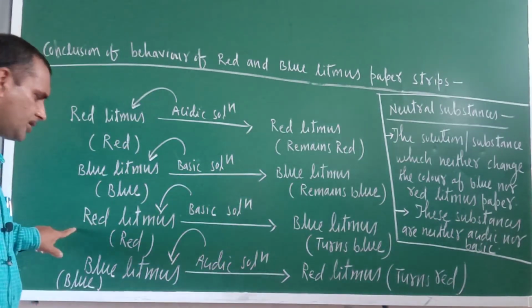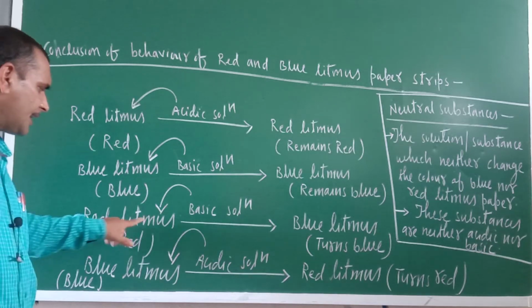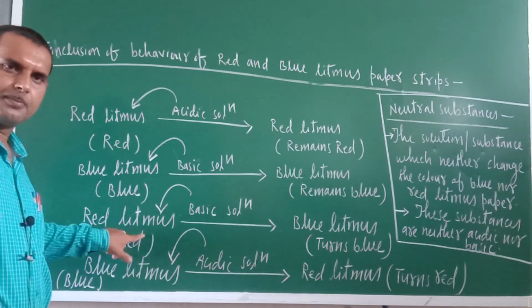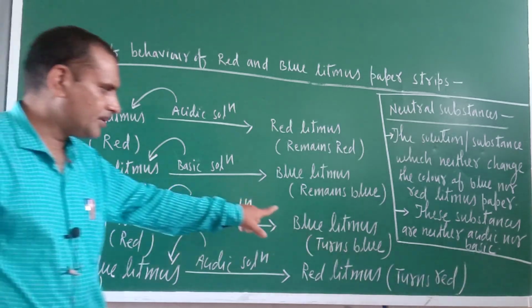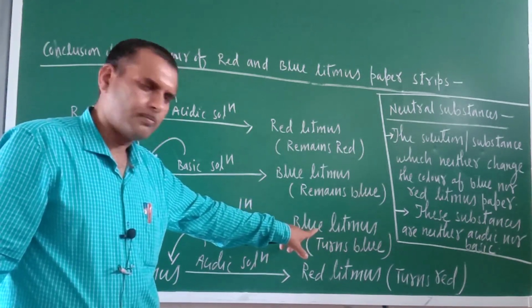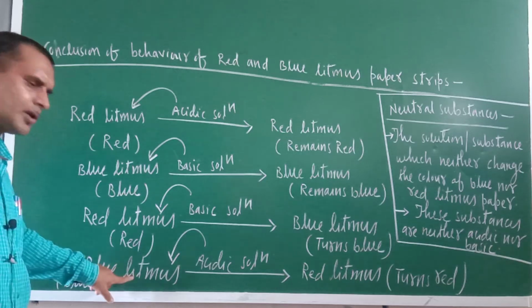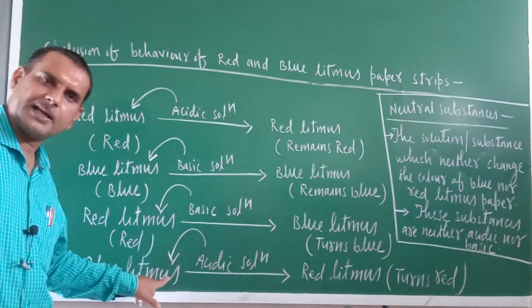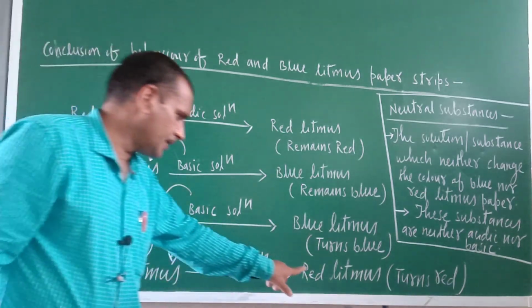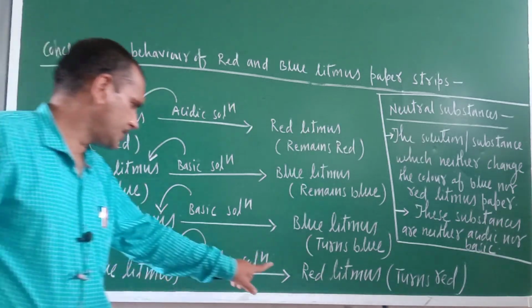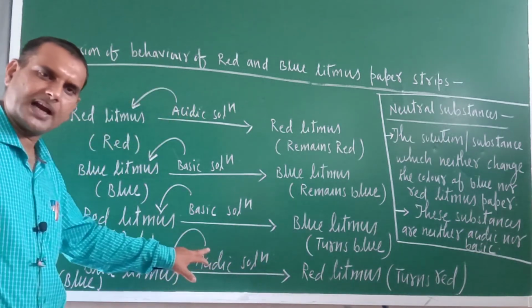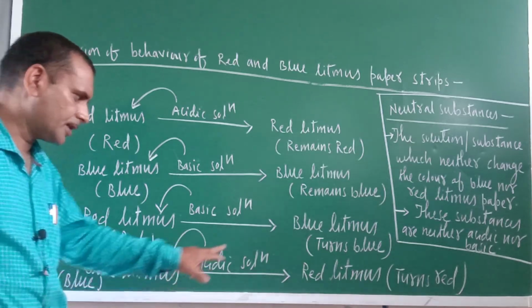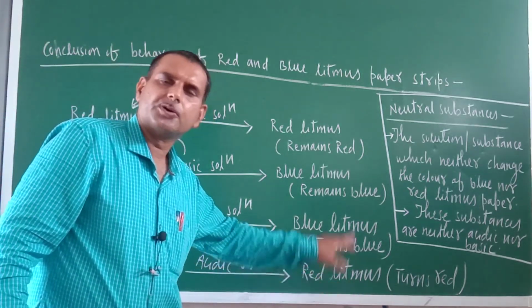But just see, these two are very important. Red litmus paper, if you are adding basic solution to it, then it will turn into blue. Similarly, blue litmus paper, if you are adding acidic solution, it will turn into red.